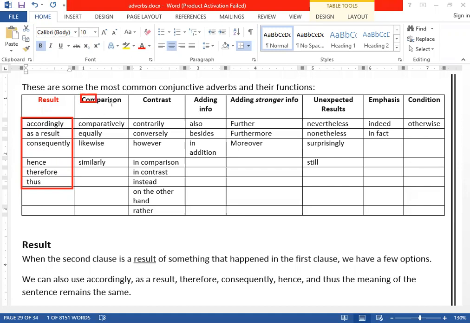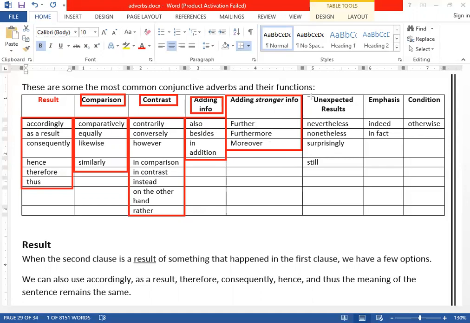We can also show comparison. So for comparison, again, we use conjunctive adverbs: comparatively, equally, likewise, and similarly. We can also show contrast in the sentences, and for contrast, we use, again, these conjunctive adverbs. Then we have adding information. If you want to add additional information, we can use conjunctives like also, besides, and in addition. We can add stronger information. Adding information is mild, but if you want to put strong information, then we have these three: furthermore, further, or moreover.